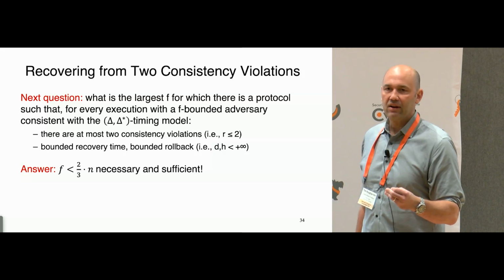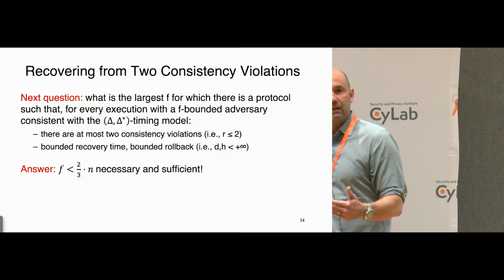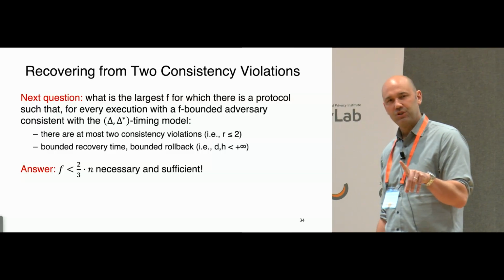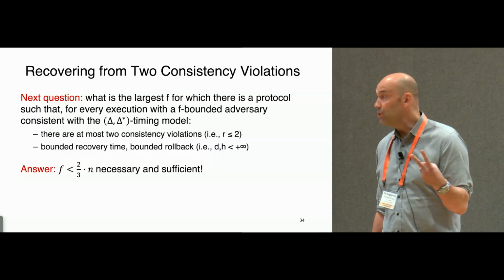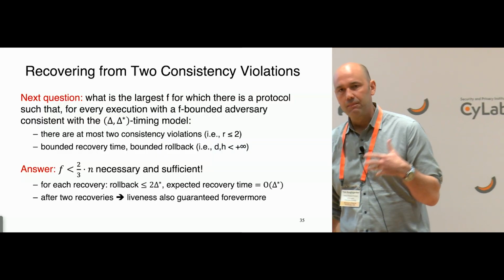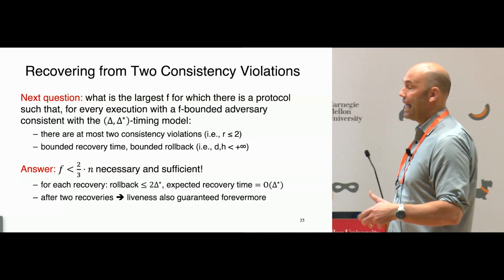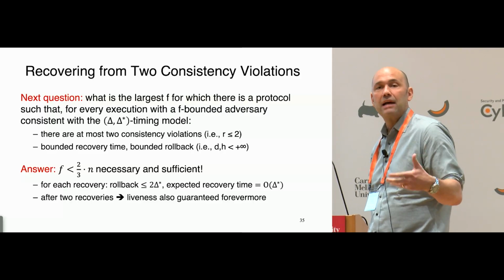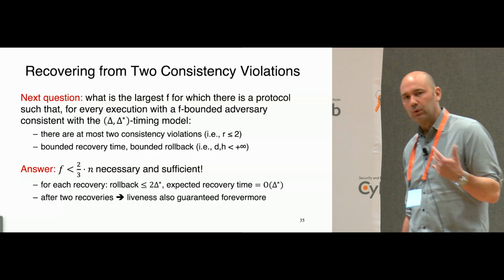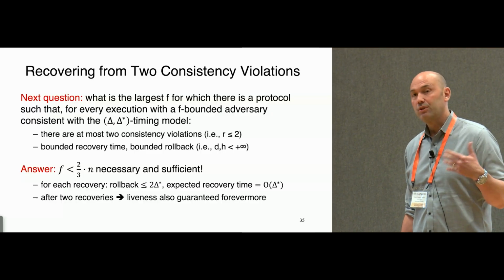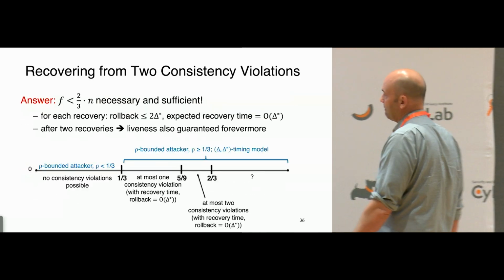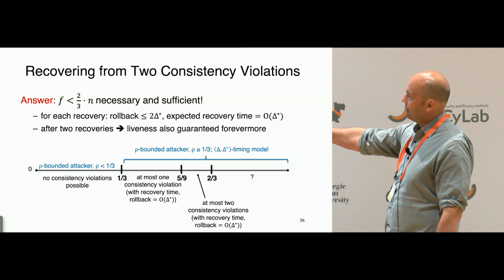So if you have a 2/3 bounded adversary that controls less than 2/3 of the validators, then in fact, while you can't restrict them to 1 consistency violation, you can design a protocol where there are at most 2 consistency violations, again, each with rollback and recovery time scaling with delta star. And again, if the adversary decides to actually cause those 2 consistency violations, after the recoveries, you will not only have guaranteed consistency, you will also have guaranteed liveness, even though you started with a very large adversary initially. Okay? So that chops up the line segment further.